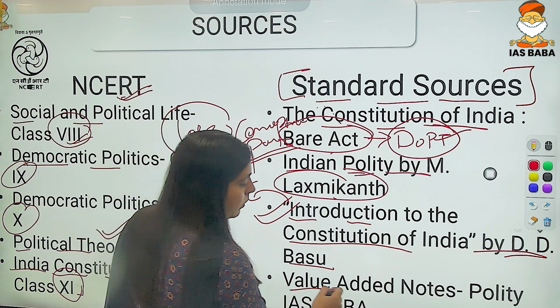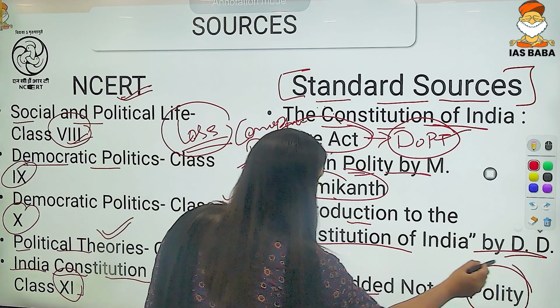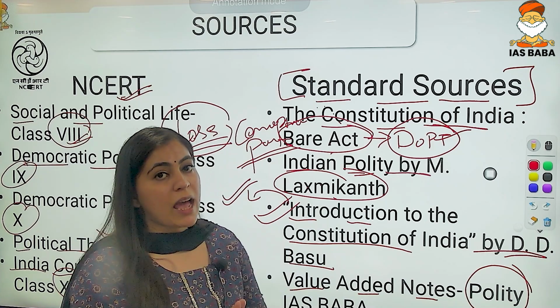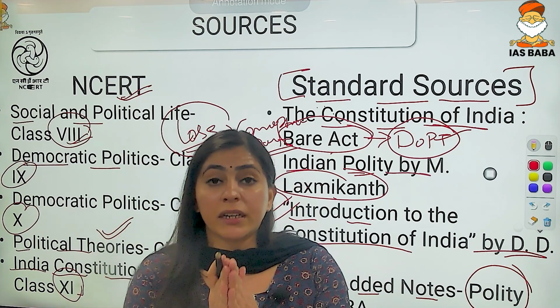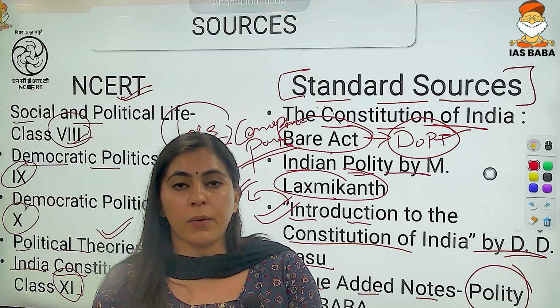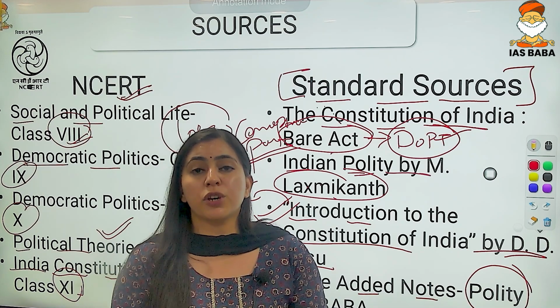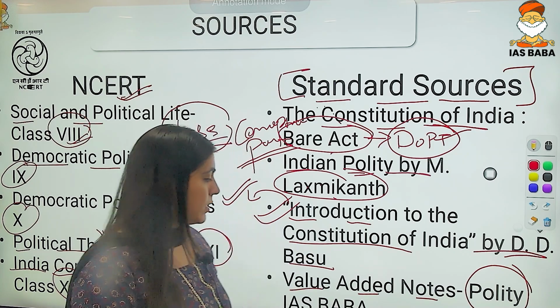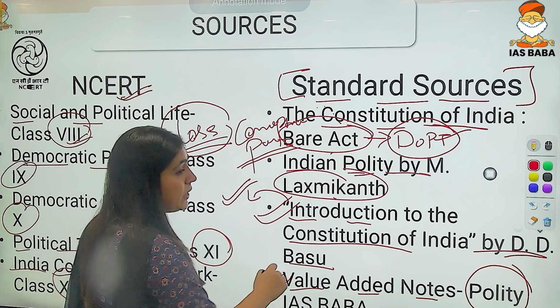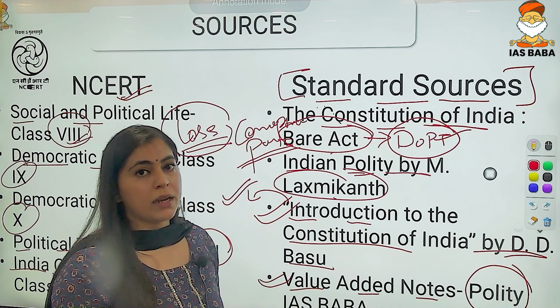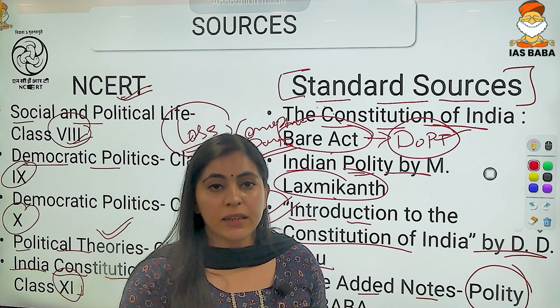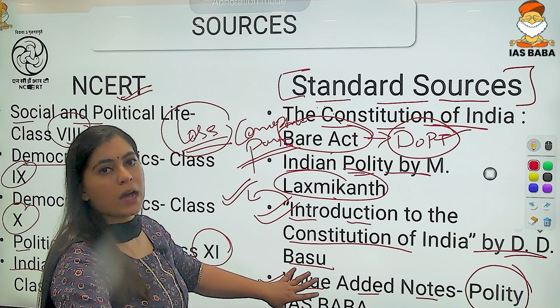Then we have Value Added Notes of Polity by IAS Baba. See, IAS Baba has prepared a very detailed module on the polity and governance part. The articles and judgments have been presented in these value added notes. So I would definitely recommend that you read these books prepared by our team.